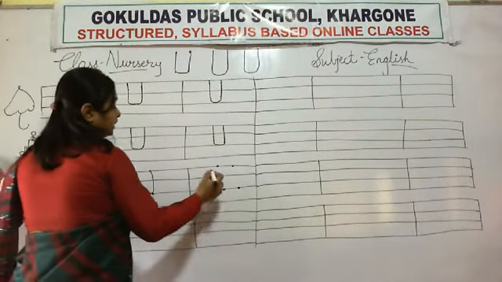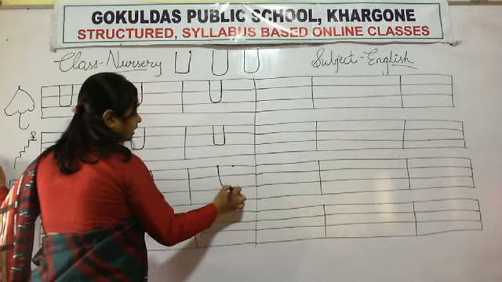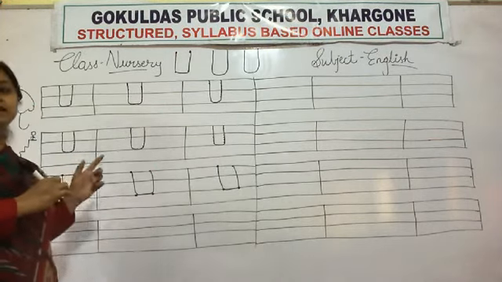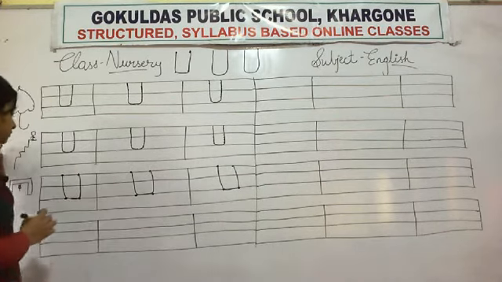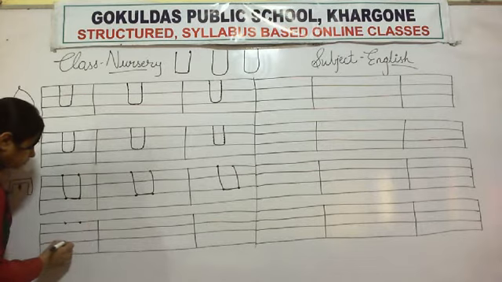Again, look here. Standing line, then curve, and then up. U. Which letter is this? U. We will again write on the dots.